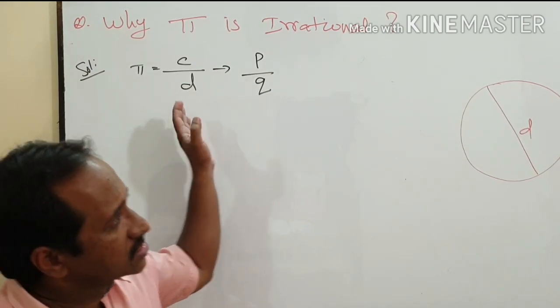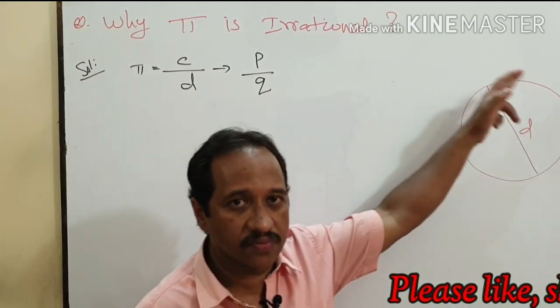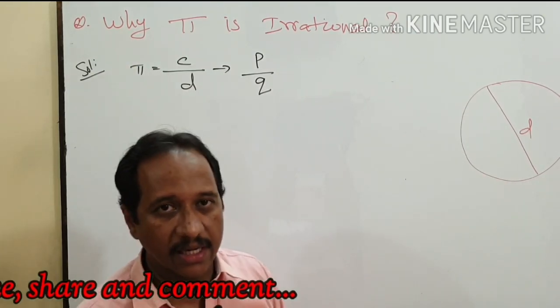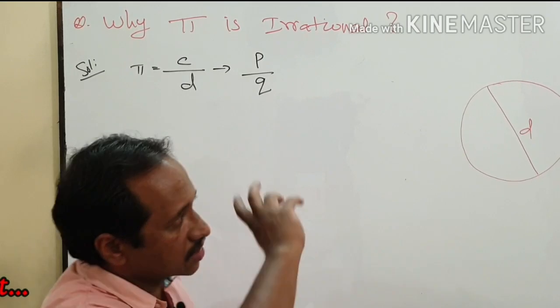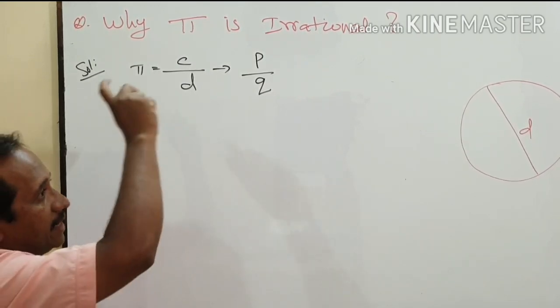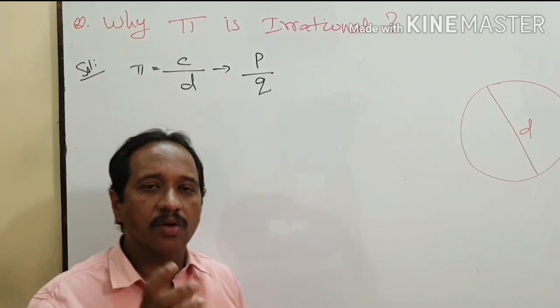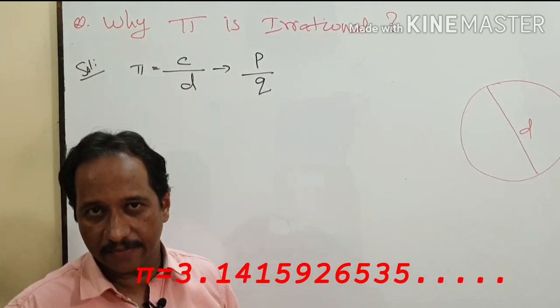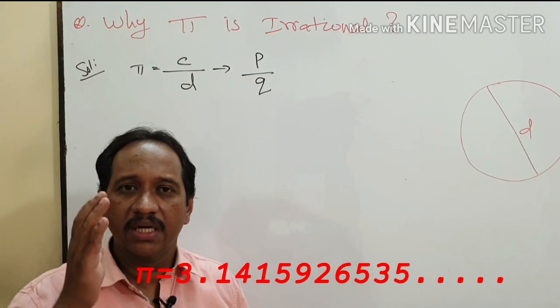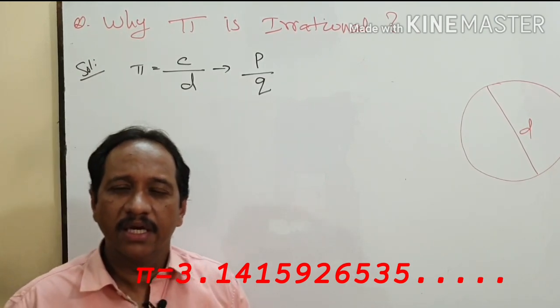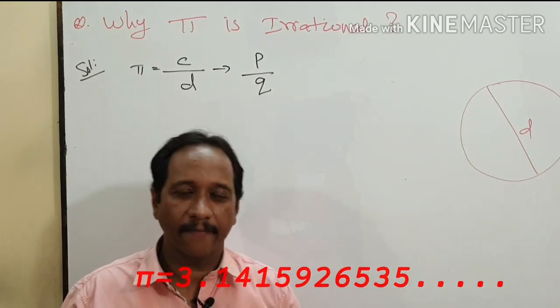It means, suppose you measure the circumference and the diameter of the circle accurately, and divide the circumference by its diameter, you will get a decimal number which will be non-terminating and non-repeating. A number whose decimal expansion is non-terminating and non-repeating is always an irrational number.